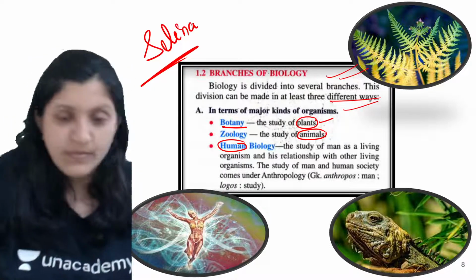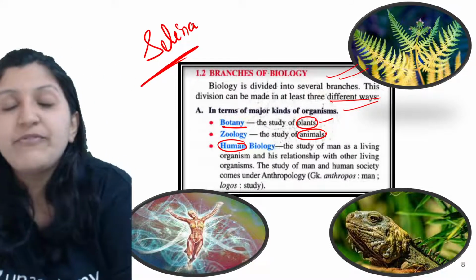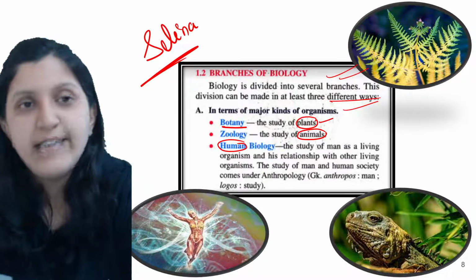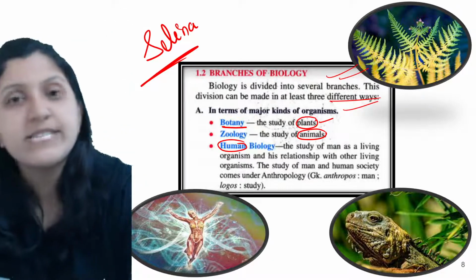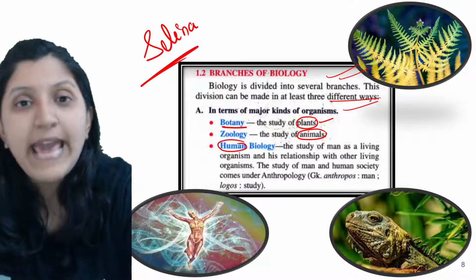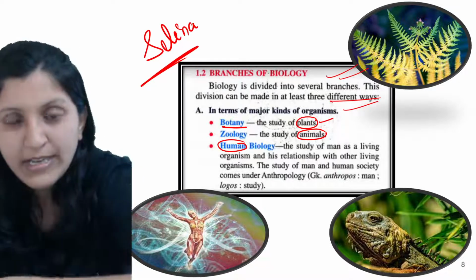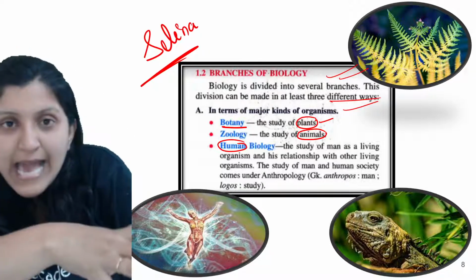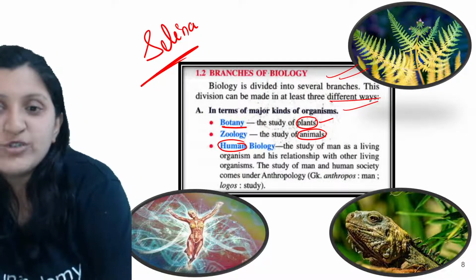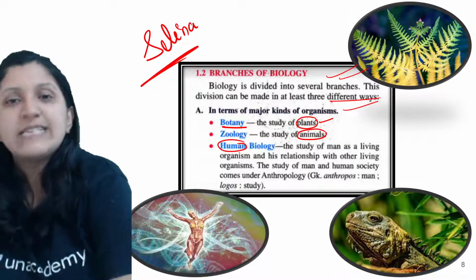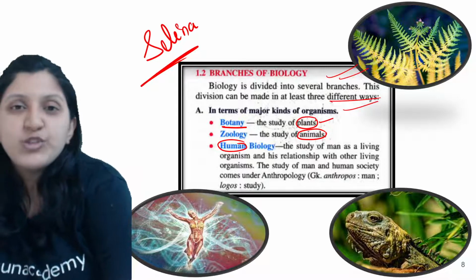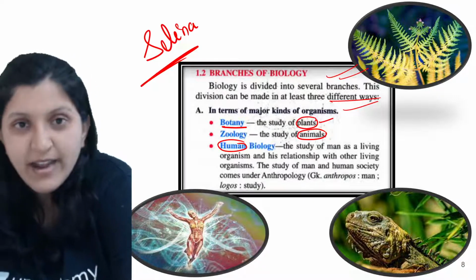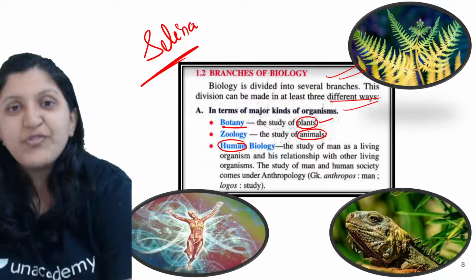Okay, so once the digestive system is formed, it is not just the digestive system, it can be with respect to the excretory system, respiratory system. Each and every detail is studied about a particular organism, and a comparison study can be done, so that we will know how exactly this is different from this one and in what field. Now humans don't study anything just like that. Basically they will try to benefit from whatever they are spending money on or studying. So they'll try to extract something from this.